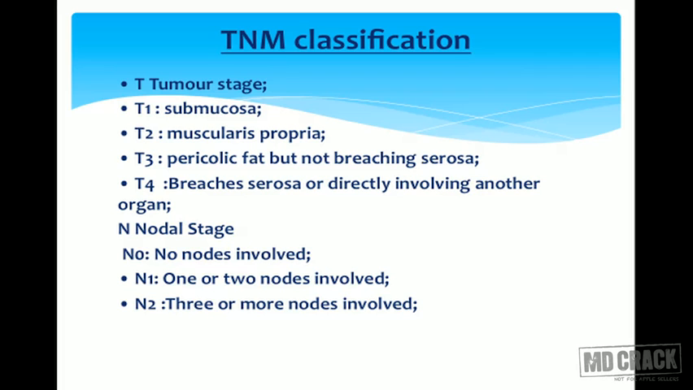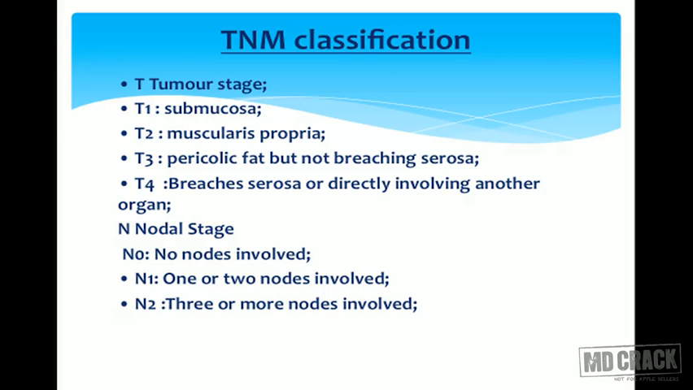Now we'll come to TNM classification. T suggests tumor stage, N suggests nodal stage, and M stands for metastasis. So T1 is submucosa, T2 is muscularis propria, T3 is pericolic fat but not breaching the serosa, and T4 breaches the serosa or directly involves other organs.